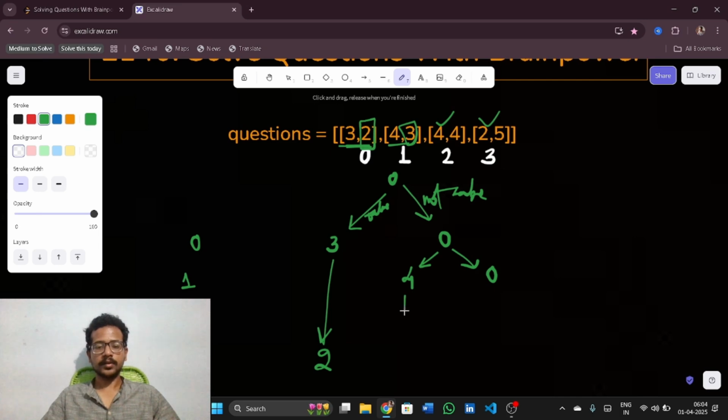So the index is 1 plus 3 plus 1. Why? 1 is the current index i, plus 3 is the brainpower, so i plus brainpower plus 1. But why plus 1? If you see here, I have 2. If I take i plus 2, I will end at 0 plus 2 will be 2.